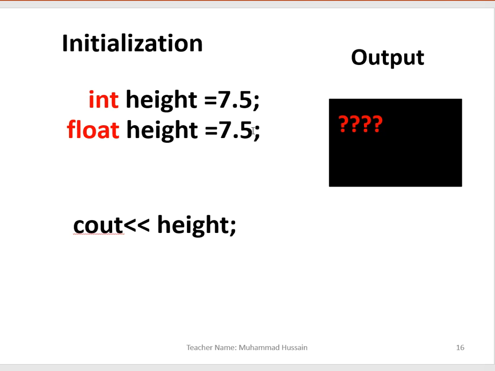If I ask what is your age, you cannot say, sir, my age is 22 and my age is 22.5. There is nothing like that. Or if I ask what is your height, you never say, sir, my height is 7 and my height is 7.5. You cannot come with three or four options. You just have to tell me, sir, my height is 7.5 or my height is 7.